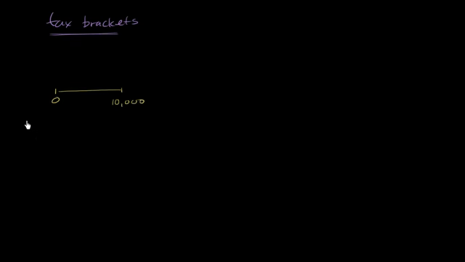income, you pay no taxes on it. And then between $10,000 and, let's say, $50,000, so that's $50,000 right over there, you pay 20% of your income. And then let's just say this is very simple, much simpler than any actual tax codes out there. And let's say anything above $50,000, you pay 30% of your income.